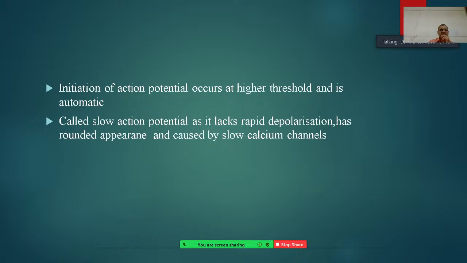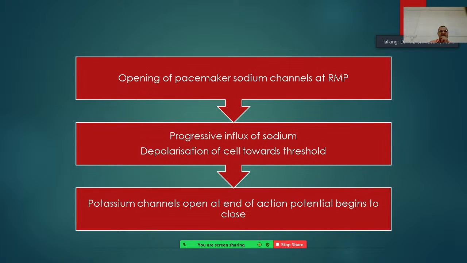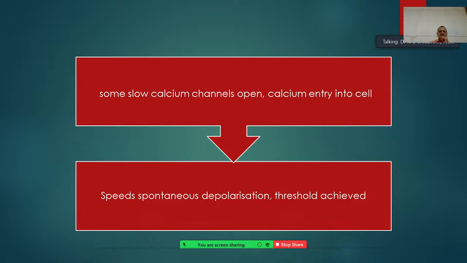So for the initiation of the action potential, once again we will see the sequence: opening of the pacemaker sodium channels at resting membrane potential, progressive influx of sodium depolarizing the cell towards the threshold level, which is the goal, and potassium channels that opened at the end of the previous action potential begin to close. Then some slow calcium channels open and calcium entry into the cell speeds spontaneous depolarization.